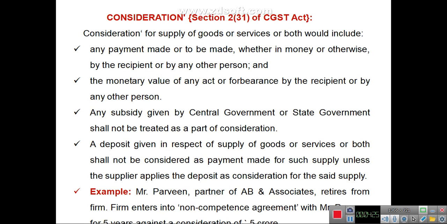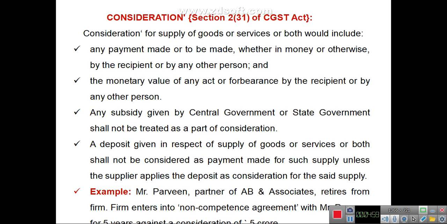Consideration for supply of goods or services would include any payment made or to be made, whether in money or otherwise, by the recipient or by any other person. Any amount paid either directly by the recipient to the supplier or by any other person on behalf of the recipient will be treated as consideration for that supply.